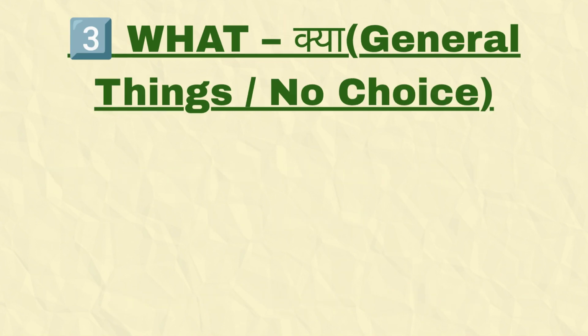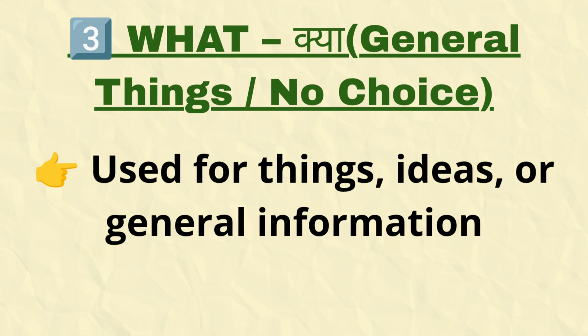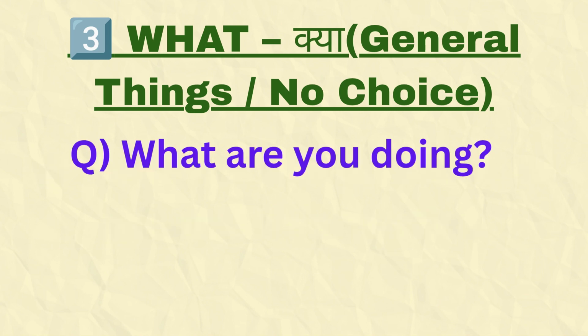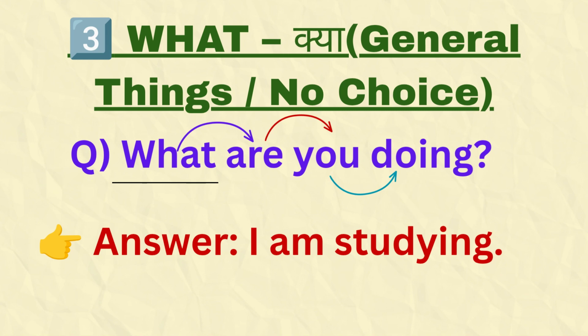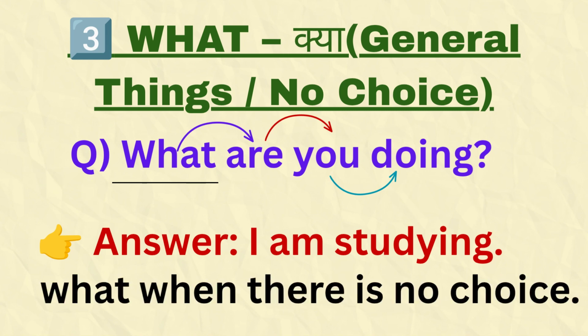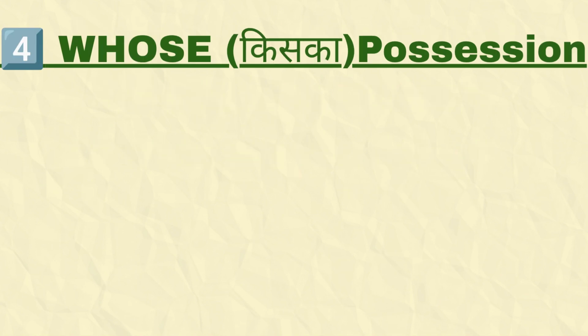Okay, now move to the third, what. It is used for things, ideas or general information. For example, what are you doing? The structure is what plus helping verb plus subject plus main verb. And the answer is I am studying. Here no specific options are given, so we use what. A trick here: use what when there is no choice. Got it?